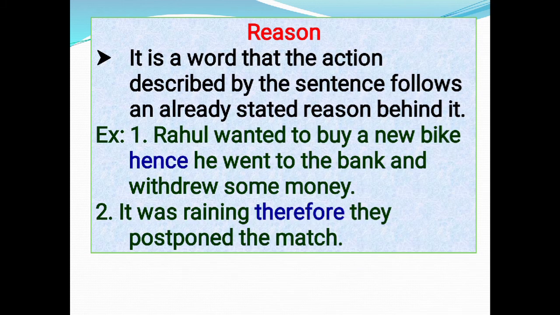Reason. It is a word showing that the action described by the sentence follows an already stated reason behind it. Example, Rahul wanted to buy a new bike, hence he went to the bank and withdrew some money. In this sentence, hence is the complement of reason. In the second sentence, it was raining, therefore they postponed the match. Therefore is the complement of reason.